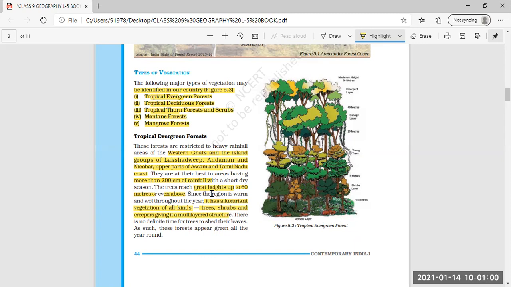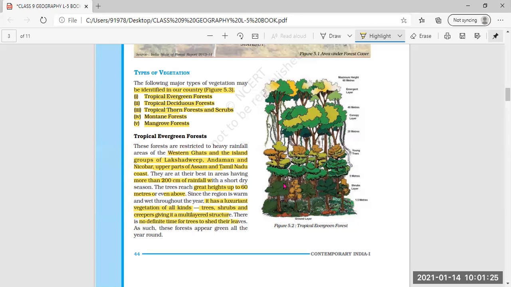Because of the high rainfall, the climatic condition is suitable for the growth of the plant. Another important feature of this evergreen forest is no definite time for trees to shed their leaves. That is why they are called evergreen.